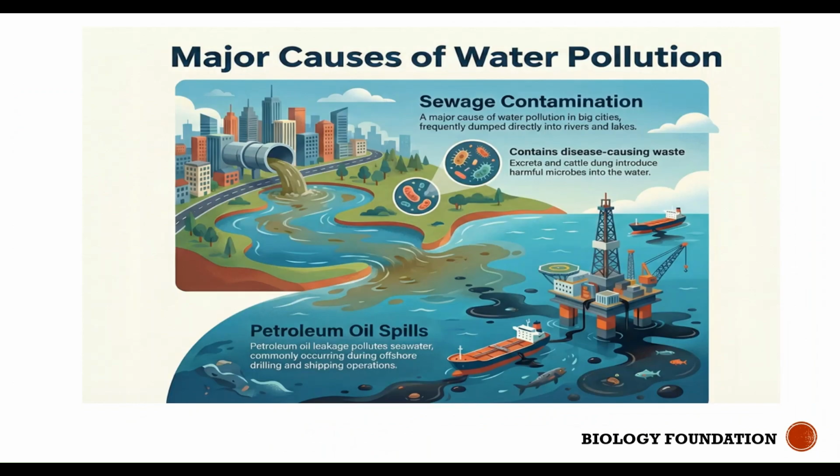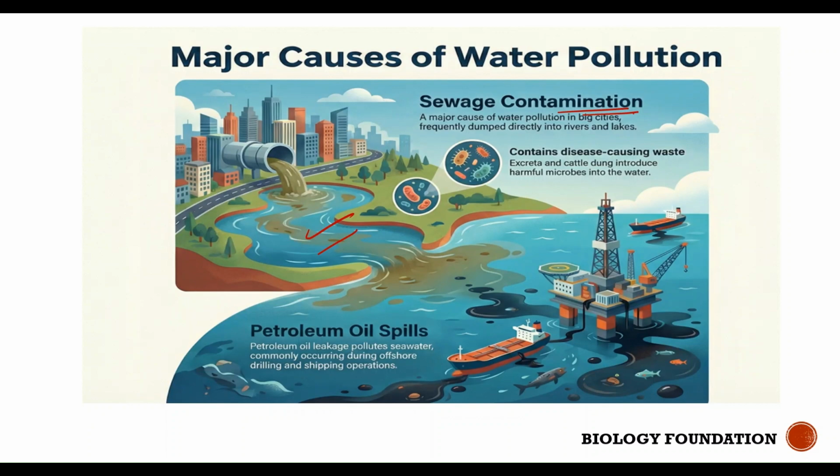The second major source of water pollution is sewage contamination. As we have discussed, the major cause is when you frequently dump the sewer pipelines. That means the liquid or solid waste coming from living organisms, if directly released into the water bodies, is a major source of water pollution.